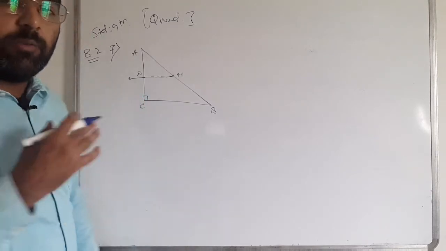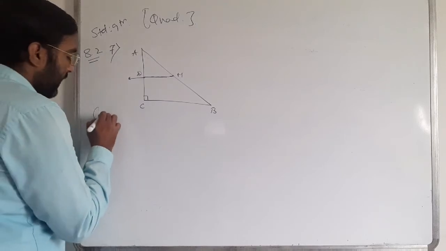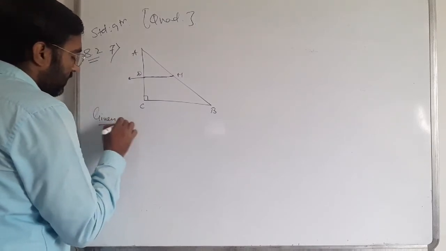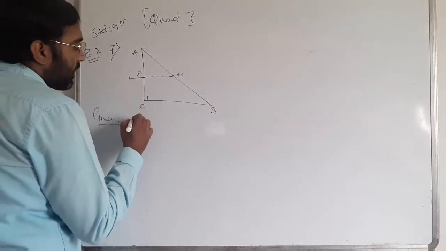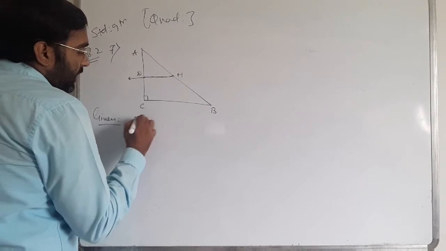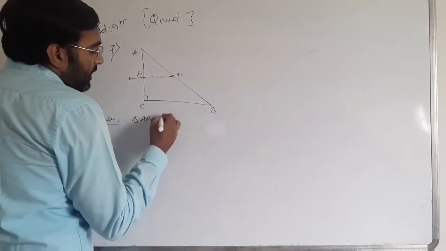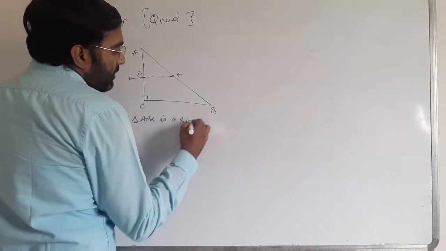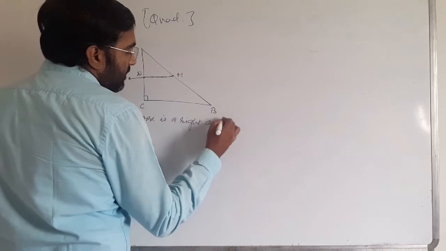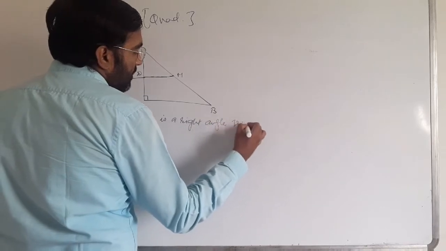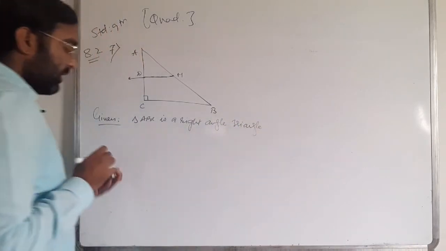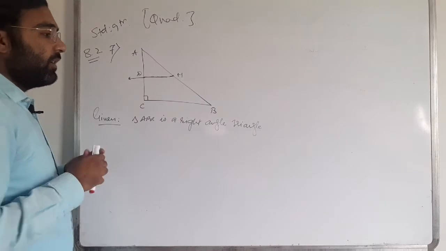Show that. Now first of all I will write the given. In the given, triangle ABC is a right angle triangle.